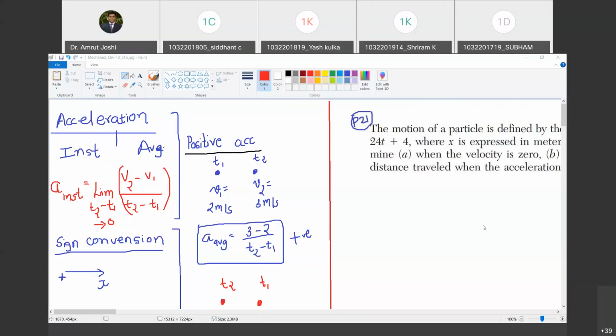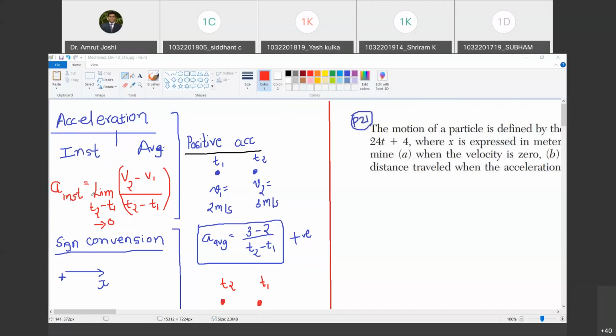Yes, sir. Chalo, Siddharth. So today we will start with defining the acceleration. There are two types of accelerations that we are typically interested in. One is instantaneous acceleration and another is average acceleration. So how do we define instantaneous acceleration?